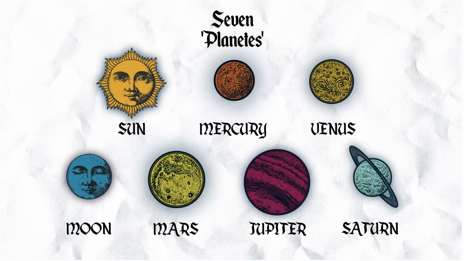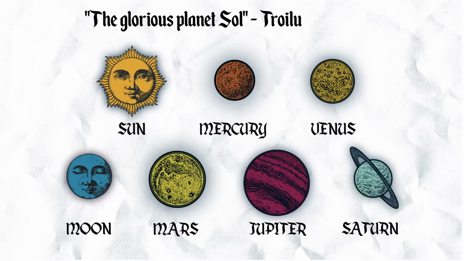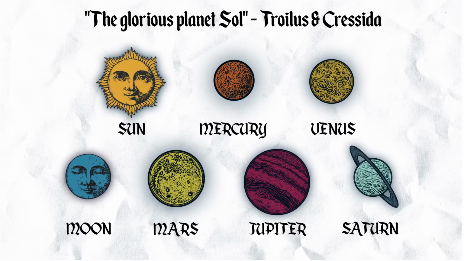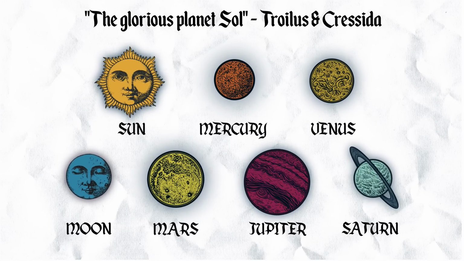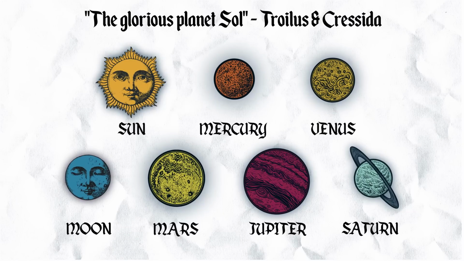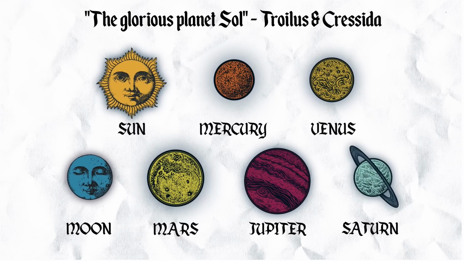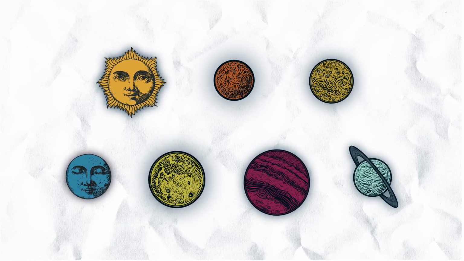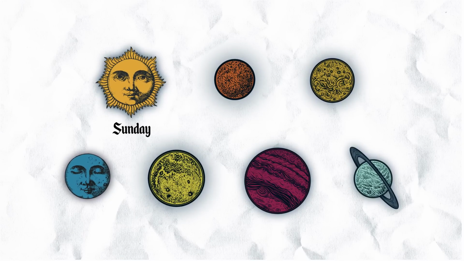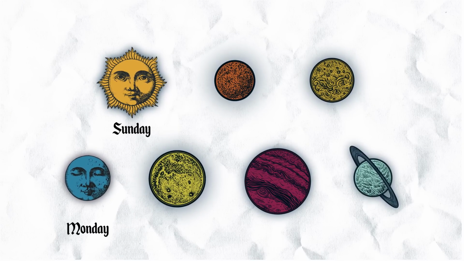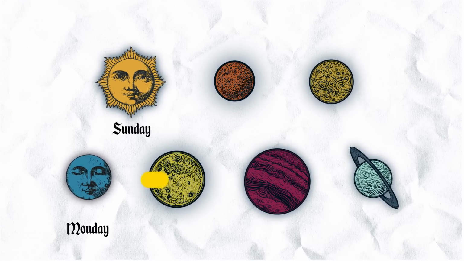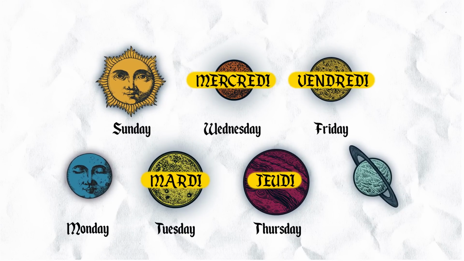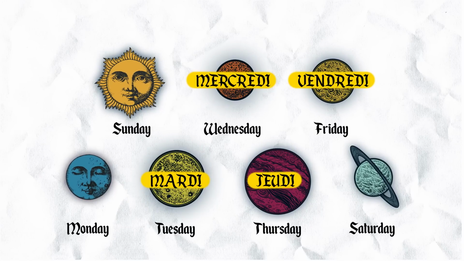Well, here he is in Troilus and Cressida saying "the glorious planet Sol," Latin for sun. So if he didn't believe it fully, he certainly was happy to go along with the popular view. And if you think how quaint and old-fashioned for people to believe in 7 planets and let them rule their lives, well, of course, we still let them rule our lives, absolutely, because our week of 7 days begins on Sun Day and is followed by Moon Day. You may or may not know this. If you don't know this, it's quite a surprise. Mars Day is Tuesday, Mardi, Mercury Day, Jeudi, Vendredi, and Premier League matches on Saturn Day.